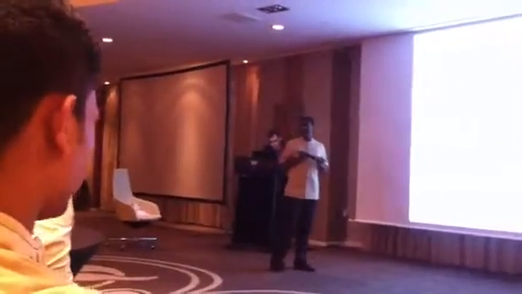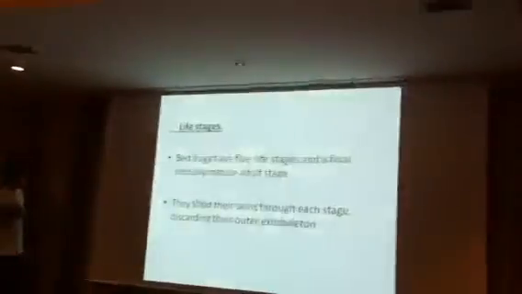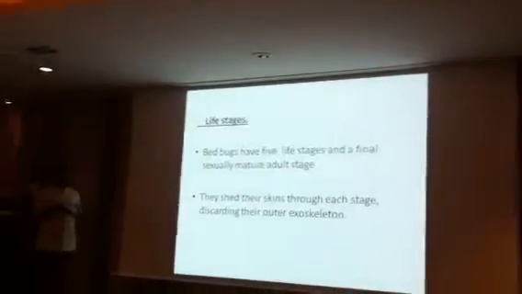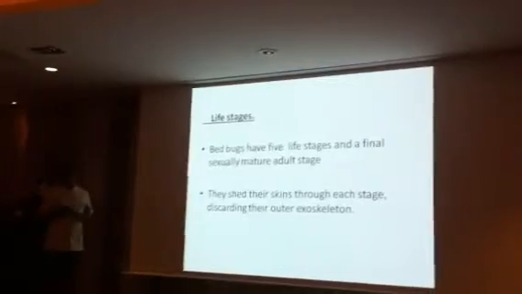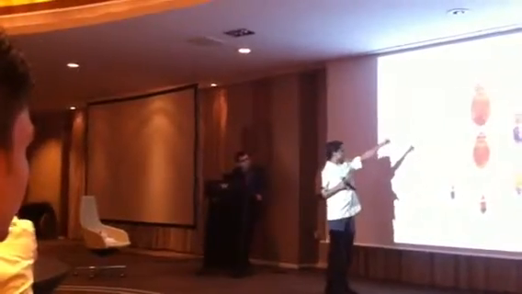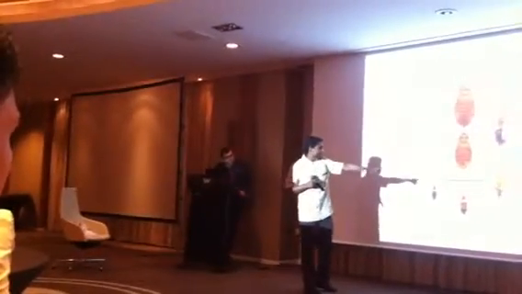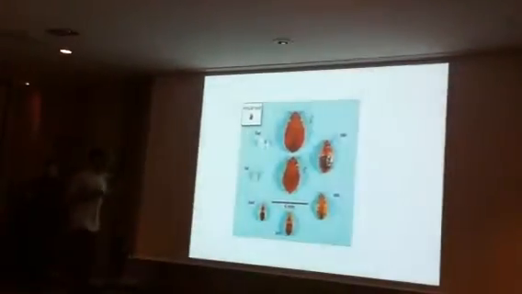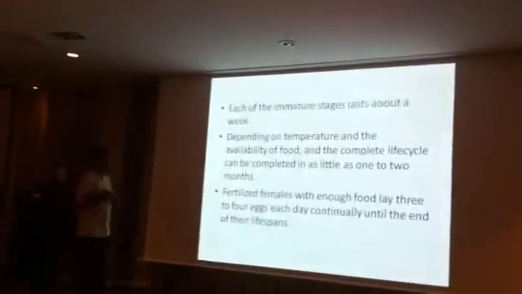And life stage. Bedbugs have 5 life stages. In each stage, they will discard their outer skeleton. I will show the picture. This is an egg. An egg should be a creamy white color. And the first, second, third, fourth, and fifth stage. This is a complete one. So in each stage, they will discard their skeleton.